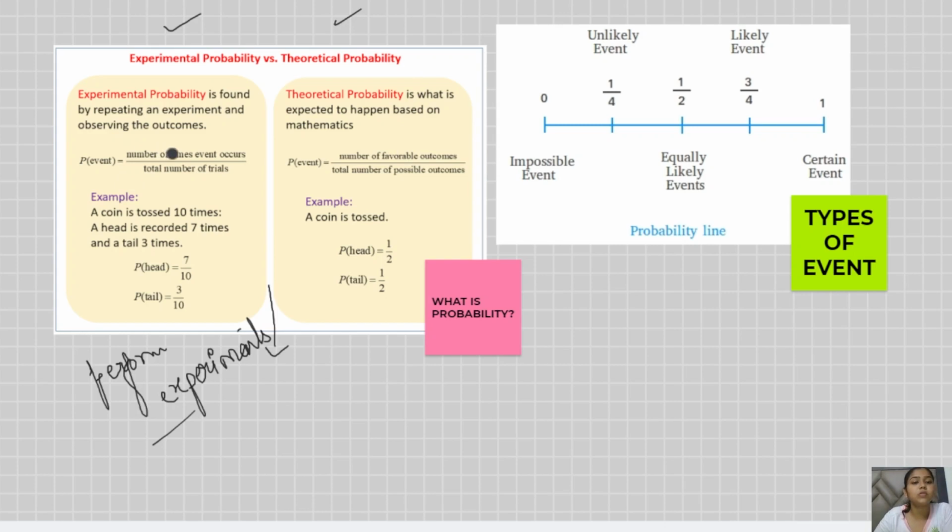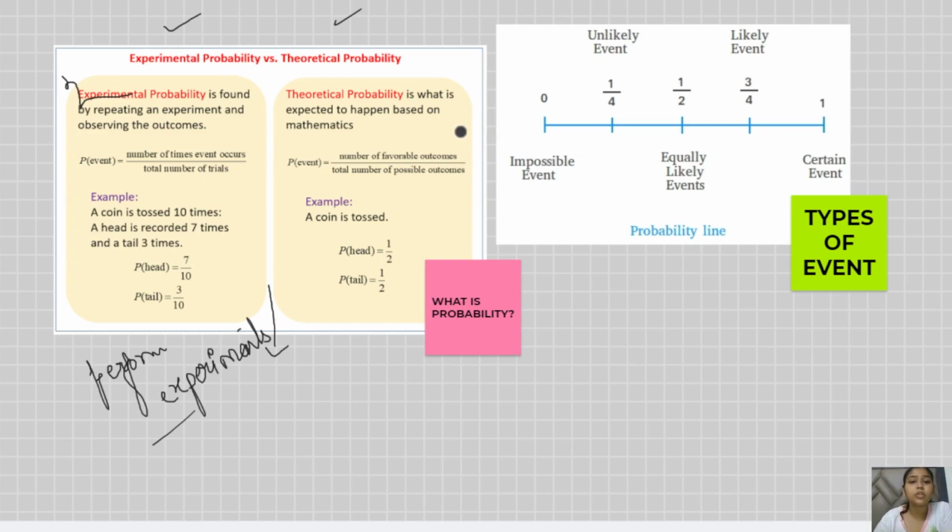Similarly in mathematics, when you have to know whether something can be done or can't be done, you have to perform the experiment. That is what we call the experimental probability. For example, a coin is tossed 10 times. After tossing the coin 10 times, you record how many times you came across the head and how many times you came across the tail. That is the experimental probability.